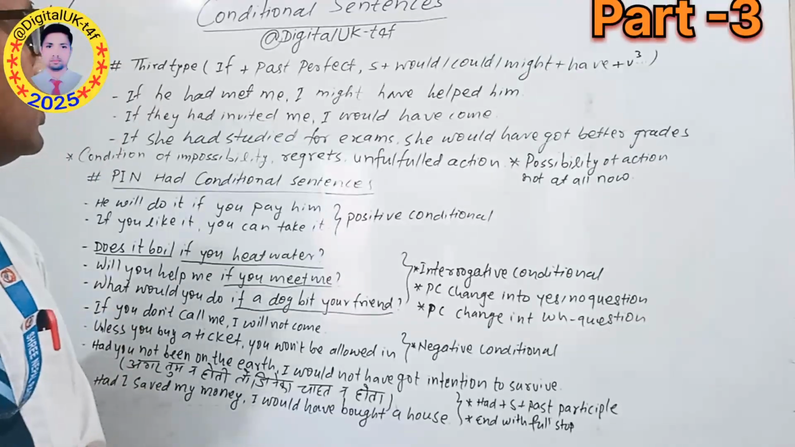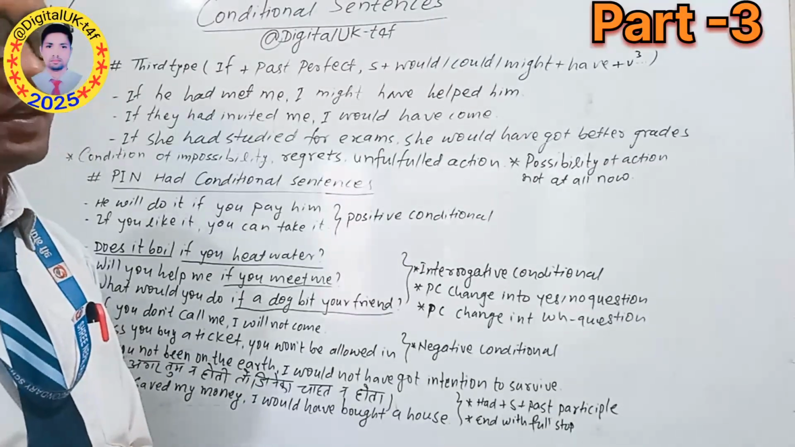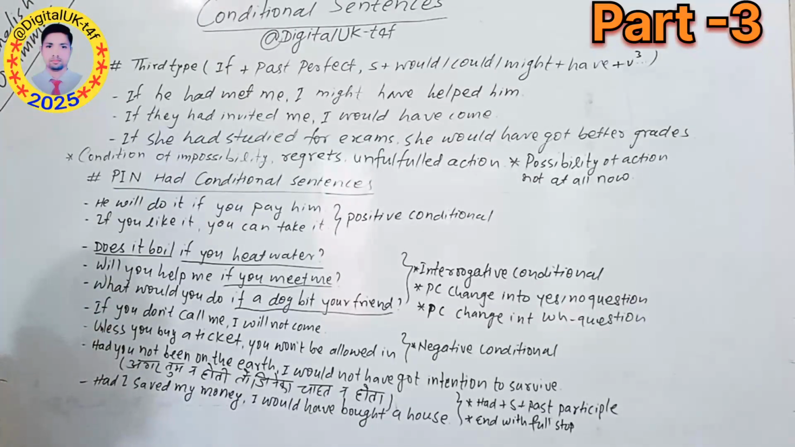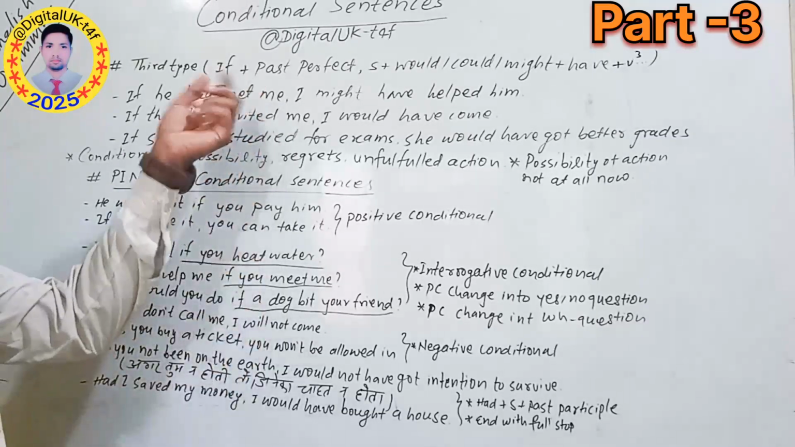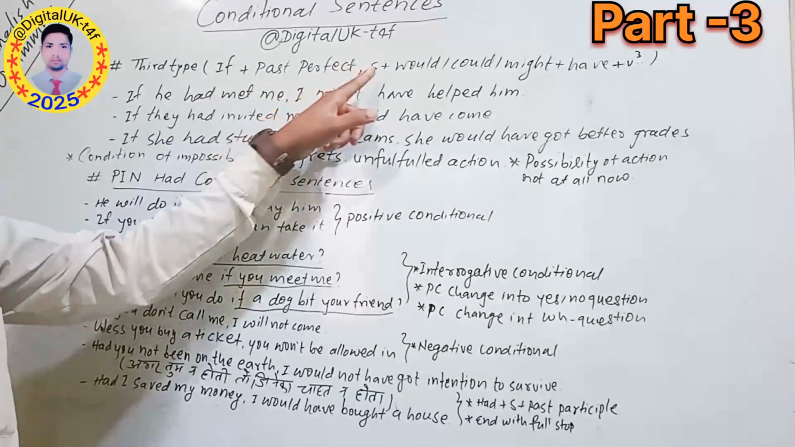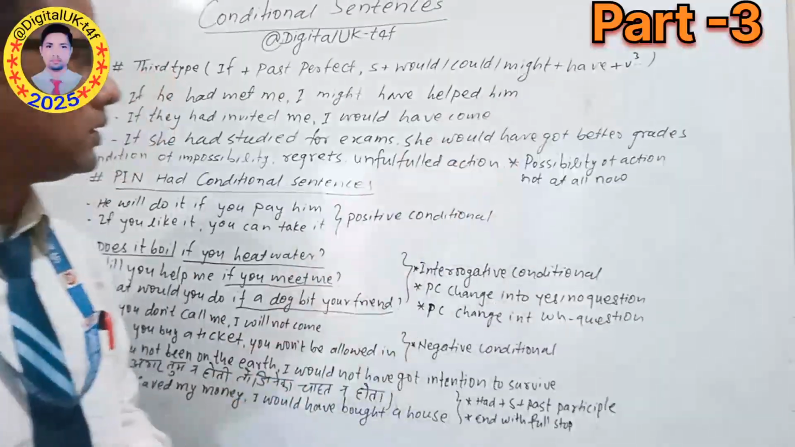Today we are ready to discuss another type of conditional sentence. As you can see on the board, we are going to discuss the third type of conditional sentence. In the third type, we should set up this structure in our mind: if plus past perfect, subject plus would, could, might plus have plus verb 3.